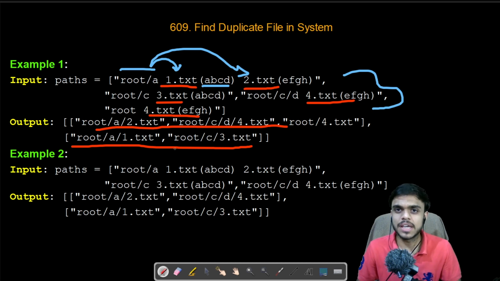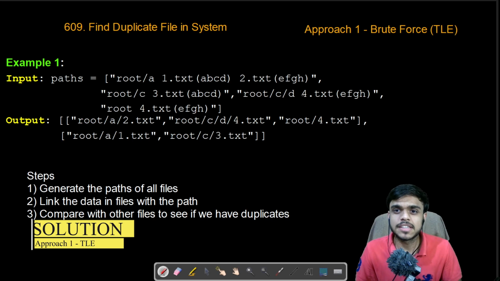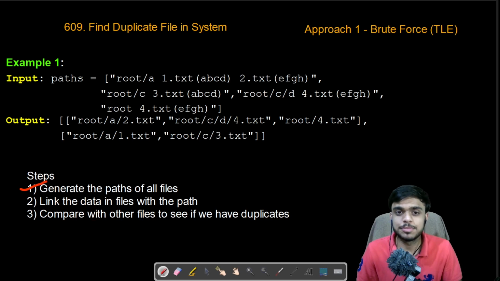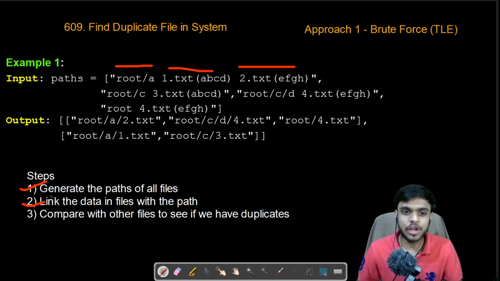Now let us look at how we can approach the solution of the problem. To understand it, let us start by thinking about the steps we need to perform. The first step is to generate all the file paths, because we are just given the directory and then the file names. So we need to create the absolute path of each file. After that, we need to link the file path to the data of that particular file.